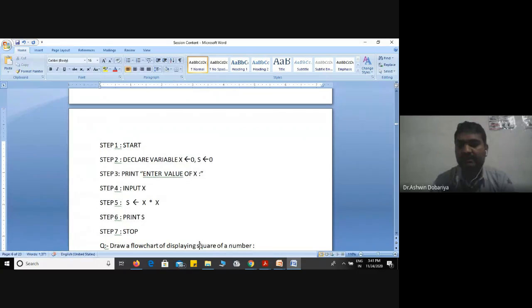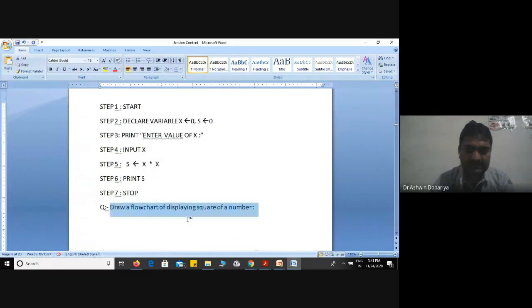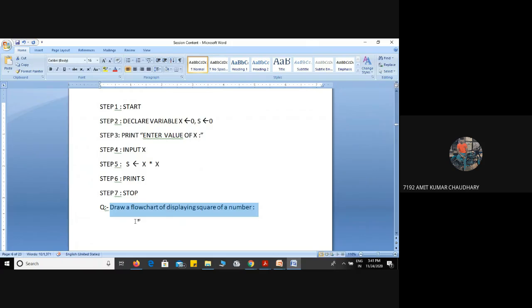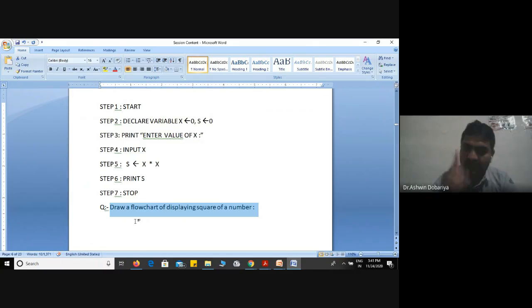Square of a number. So in this definition, how many variables we have to take as an input? How many values we have to take from user? One value we have to take from user, but total variables we require 2, because one for input, another for answer, or you can say square. So how we can write the algorithm?